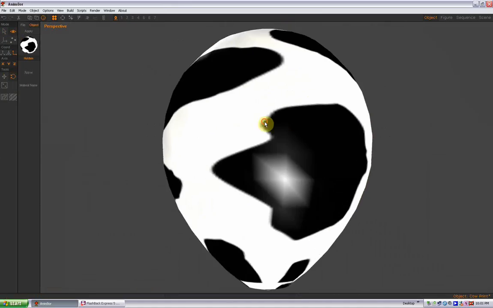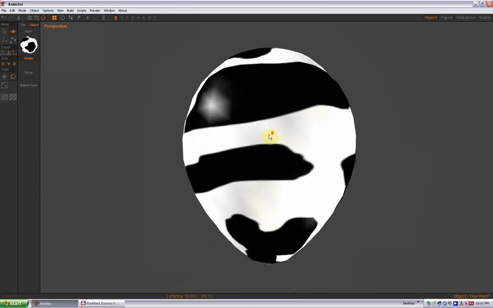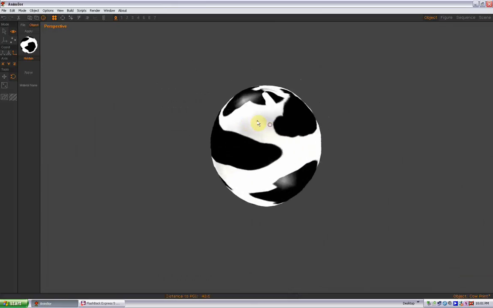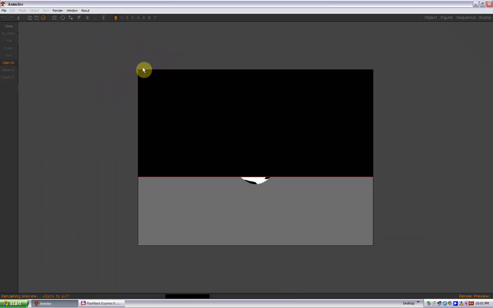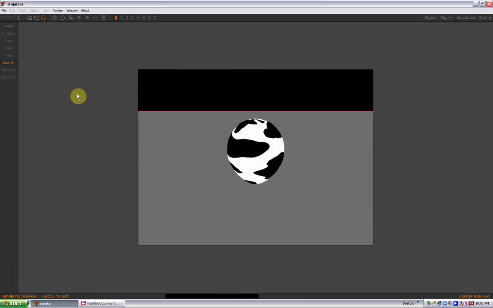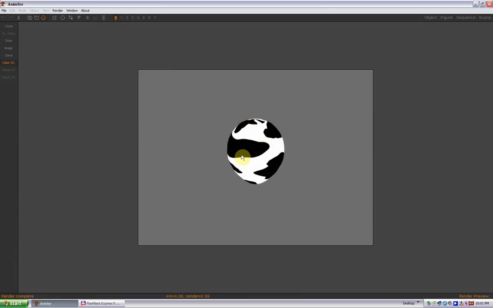So what you've done basically is you've now applied a Holstein texture to your 11-inch balloon. And that's it. That's all you got to do. And now if you were to render this, this is what your balloon looks like. So it's not very reflective because we want that white to be nice and white.